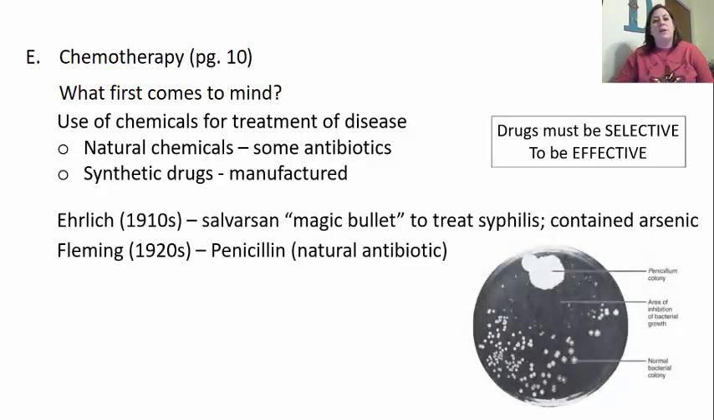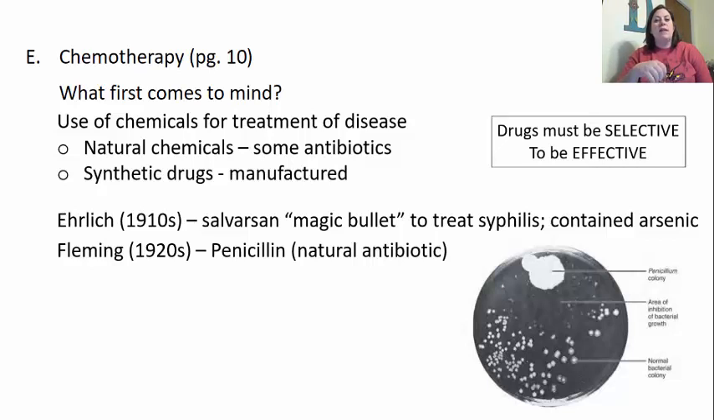So the next guy we want to look at is Ehrlich. This is in the 1910s. He was the one who came up with what we consider this magic bullet. So he came up with salvarsan, which was known as the magic bullet. This was to help treat syphilis. The issue with this, though, is it does contain arsenic.